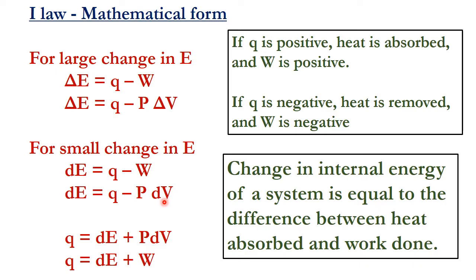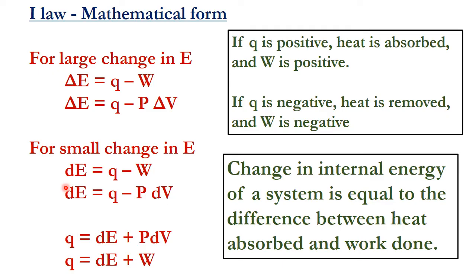What information are we getting from this equation? From the first law, it relates three terms: the heat given, the work done, and the change in the internal energy.